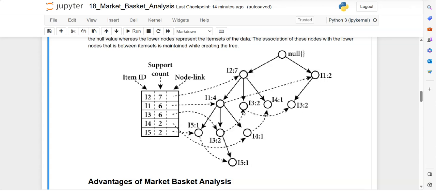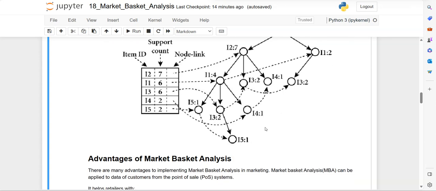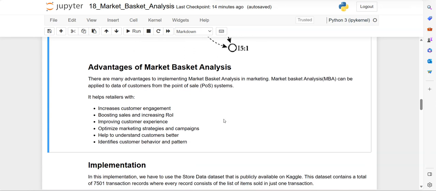For example, for this node I3 is the item set, and the support for that is 2, meaning here is a 2, right? This is pointing to I3, like that. So you can see I4. Where is I4? This is I4. The support for that is 2. So one is over here and the other one is over here. So 1 plus 1 is 2. So like this it gives the tree. It generates the frequent pattern tree. So that is the benefit of the second algorithm.